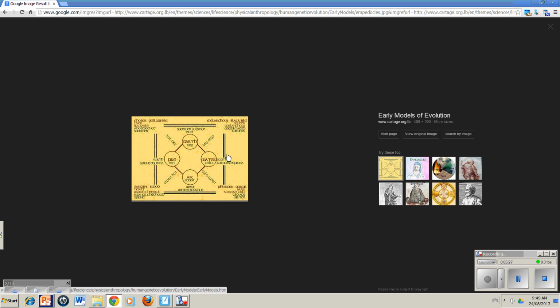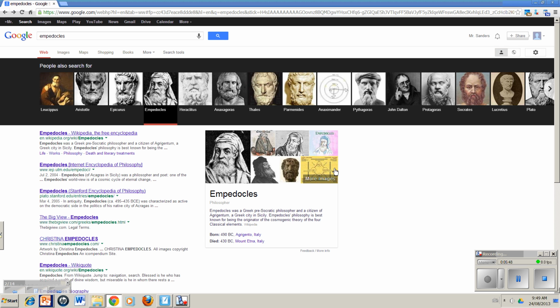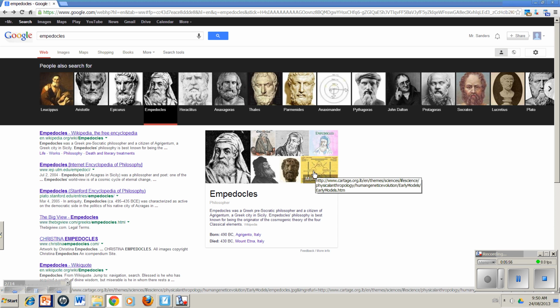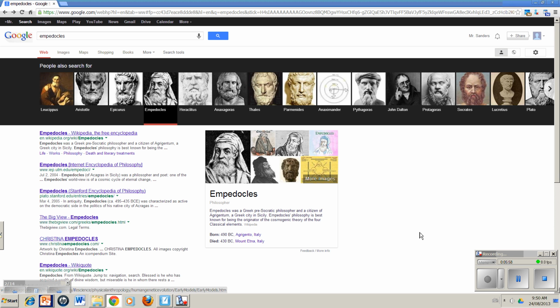So here we've got our four elements: earth, air, fire, water. Empedocles originated this idea of the elements, not atoms, but the elements themselves. And that's again a very important starting point to chemistry itself. This idea that there were certain fundamental things. We now know there are many other elements, and they're not just made up of those things. Obviously, fire is not an element. But again, Empedocles is kind of an interesting guy. Many of these guys in here are very interesting in terms of the history of science.